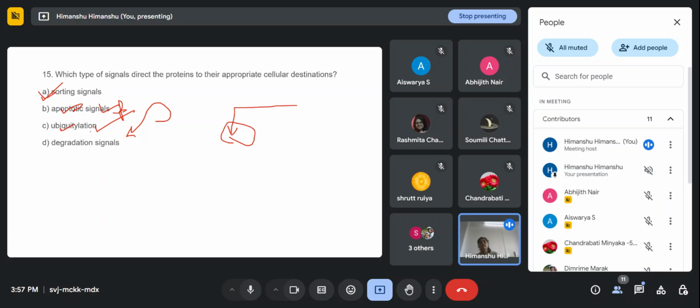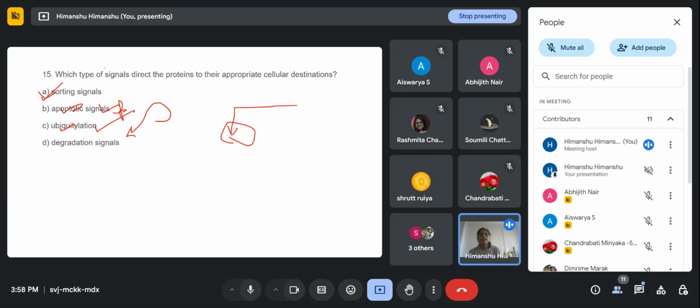So if any protein has to undergo the degradation process, then ubiquitin is attached, and degradation signals are also only for degradation, right?